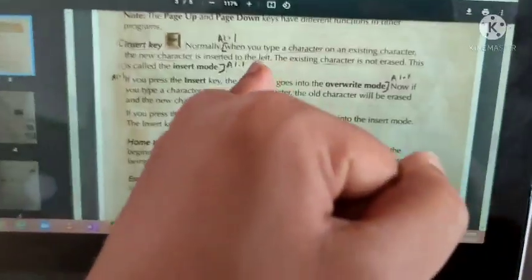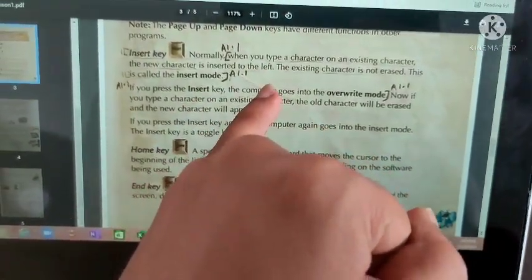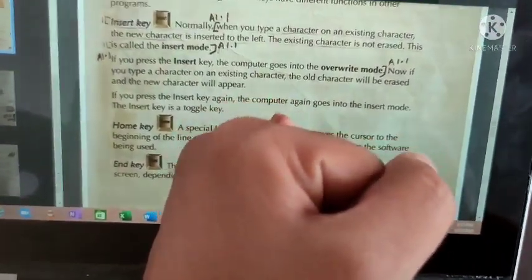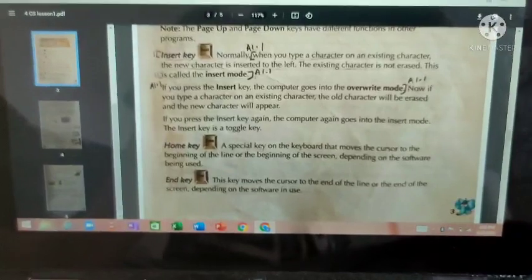But normally what will happen? If you don't press the insert key and you work normally, I will be inserted in between M and P. That's it. That is the use of the insert key.